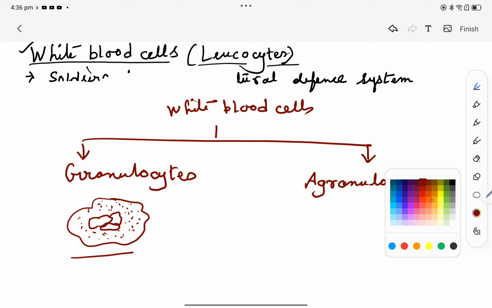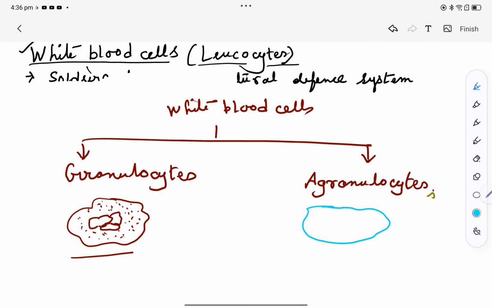In the case of agranulocytes, what will we see? We will see no granules present there. So based on the presence of granules in the cytoplasm, white blood cells can be typified into two groups.